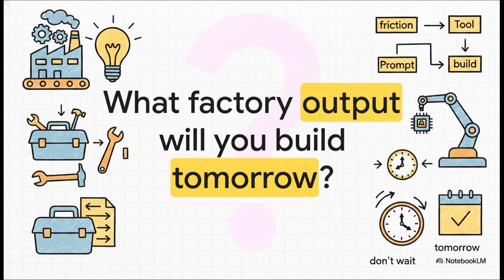We've covered the safety rules, how to create your tool selection guide, the prompting formulas, and the execution plan. So I'm going to leave you with one final provocative challenge. What is the very first real factory output your department is going to build tomorrow? Seriously, don't wait. Pick a specific friction point, choose the right tool for the job, engineer a great prompt, and start building. Thanks so much for joining this explainer, and keep learning.